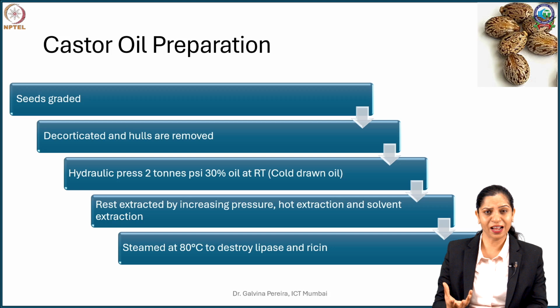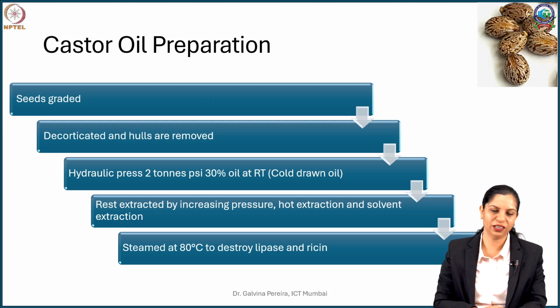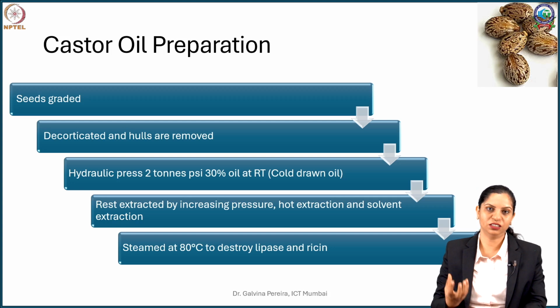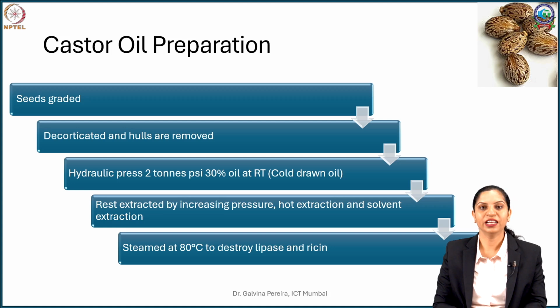In the last case, where you still want to extract further, the seed meal or the seed cake obtained by pressing is put into organic solvents such as hexane or petroleum ether, and then these solvents are evaporated to get the last part of the oil. So on average the seed contains about 50% oil, and using various processes we could still get almost 80% oil out of it, but the best 30% which initially comes out is generally saved for pharmaceutical purpose.